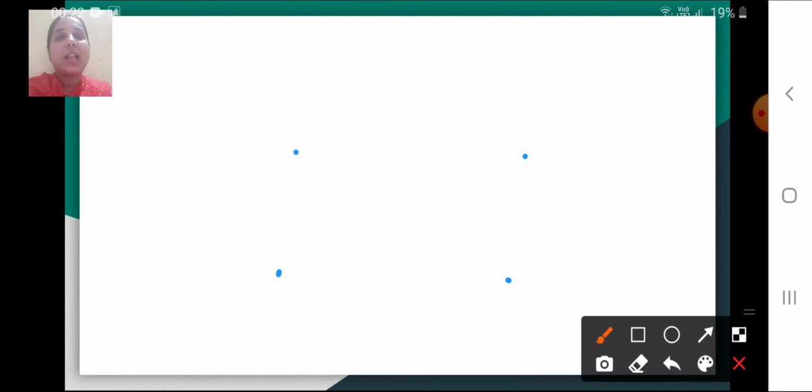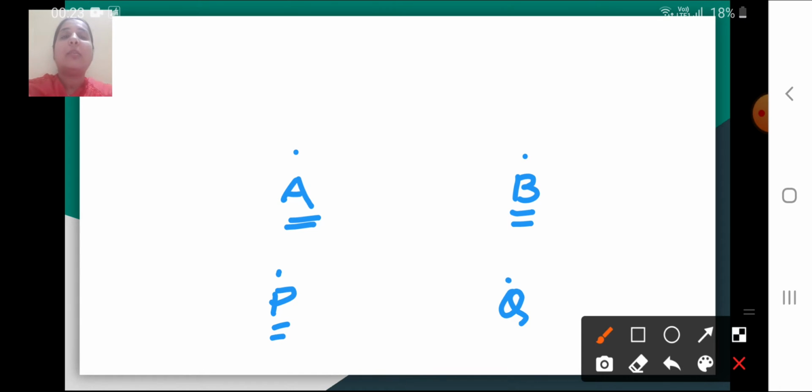Okay, so let's give a name to this point as A, B, any name in capital letter. You can give any name to these points, like here P, Q. So now it will be called point A, here point B, here point P, and here point Q. In this way we draw the point in geometry and then we give it a name.